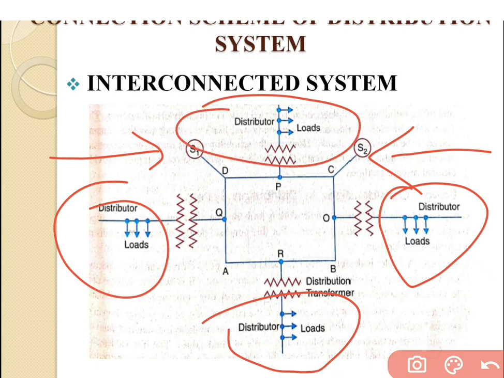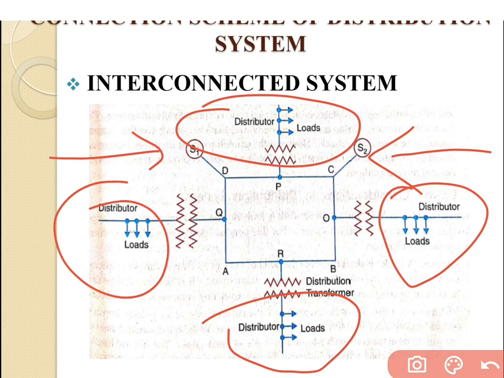As we know, in an interconnected system there are two generating stations connected in parallel, one having a capacity of 500 megawatt and the second also having 500 megawatt capacity, and at the load side there is a load demand of 700 megawatt.